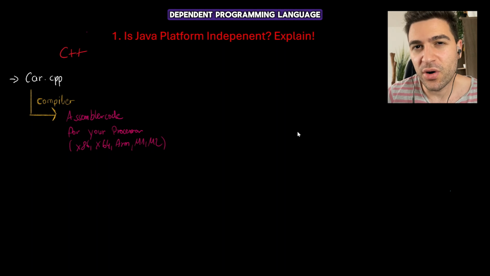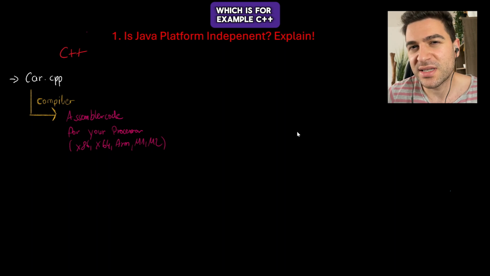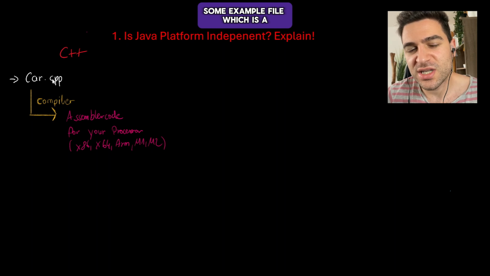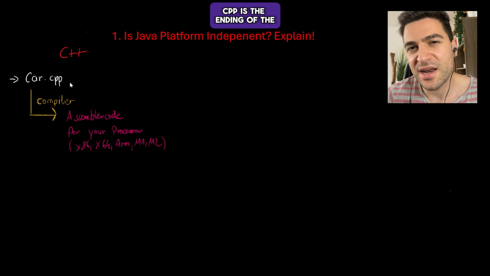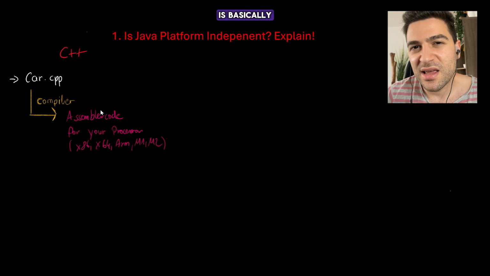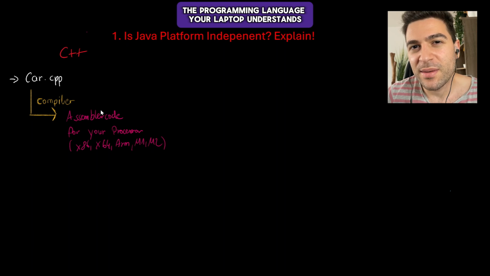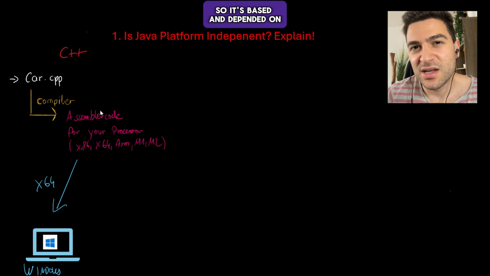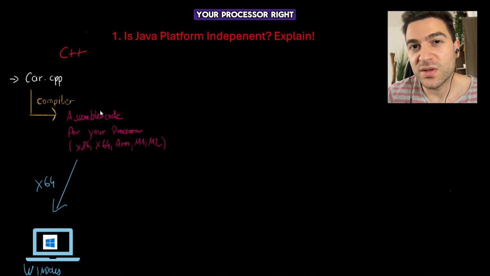platform dependent programming language, which is for example C++. So in C++ we have here some example file which is a car, so it's a class file car.cpp. CPP is the ending of the C++ file. And then we have a C++ compiler, and the compiler is transforming this file into assembler code. And assembler code is basically the programming language that your laptop understands. So it's based and dependent on your processor, right?